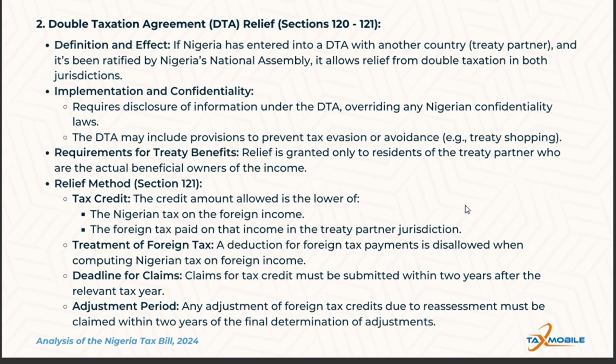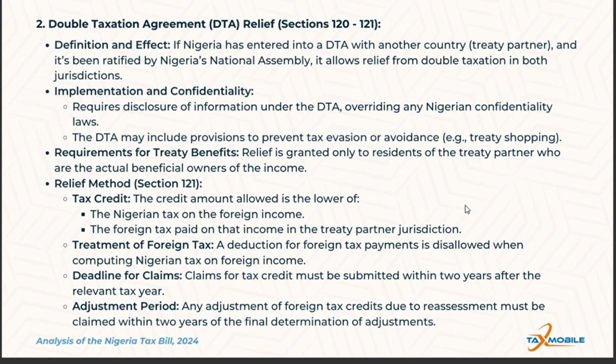The treaty provisions also override conflicting confidentiality or domestic tax laws in Nigeria.